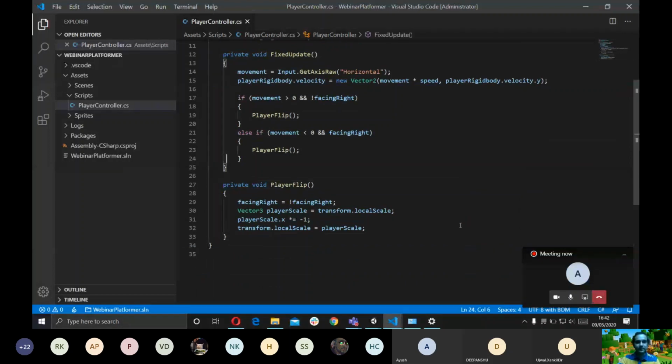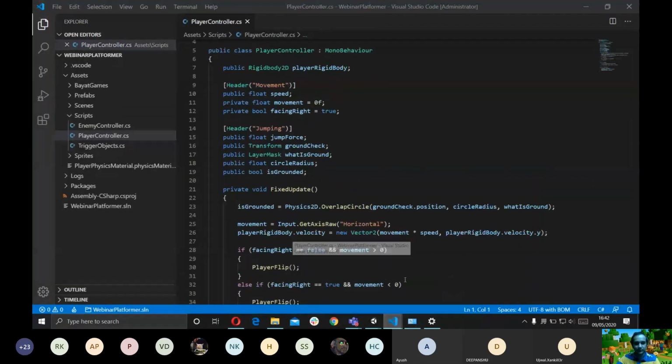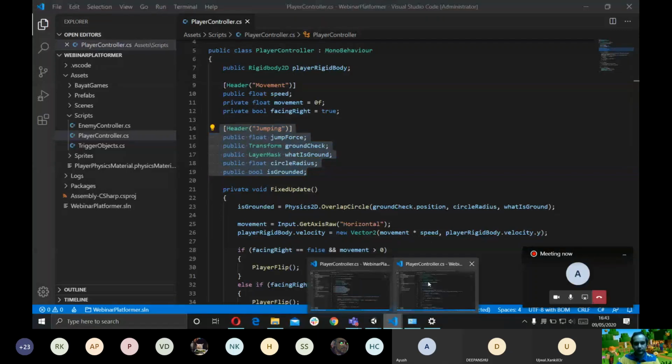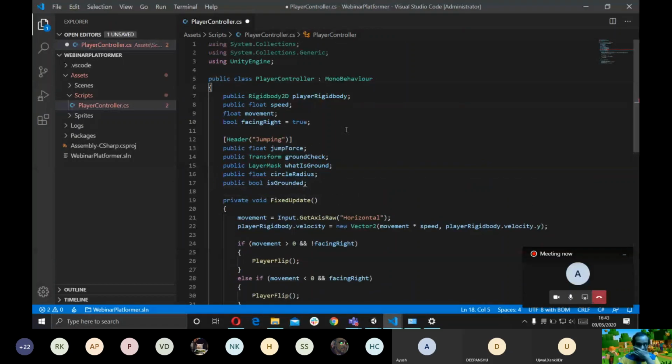Okay. So now we want our player to jump. This is going to be a bit complicated, but I really want you guys to understand this method because this is really the best method to do this. I already prepped the whole project for this session, so I'm just going to go to the script that I've already made. I'm going to copy these values and I'm going to explain as we go. So you don't need to worry about everything right now.